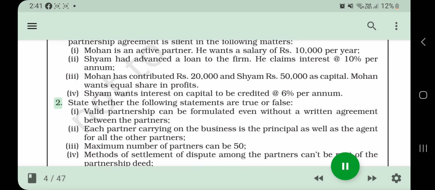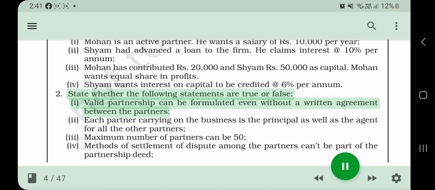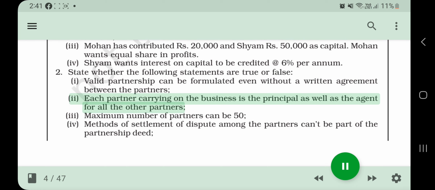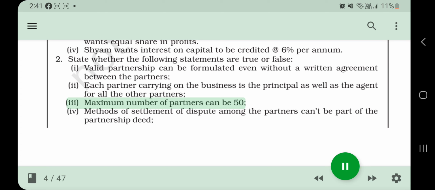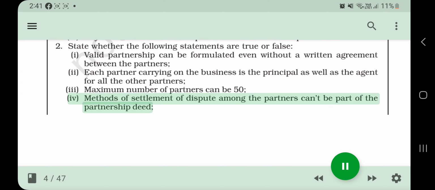2. State whether the following statements are true or false. Valid partnership can be formulated even without a written agreement between the partners. Each partner carrying on the business is the principal as well as the agent for all the other partners. Maximum number of partners can be 50. Methods of settlement of dispute among the partners can't be part of the partnership deed.